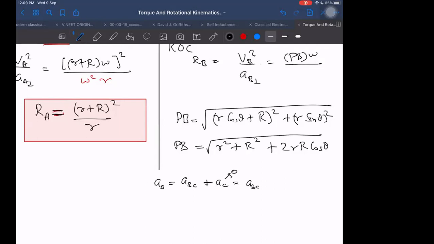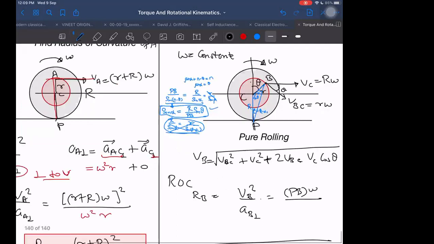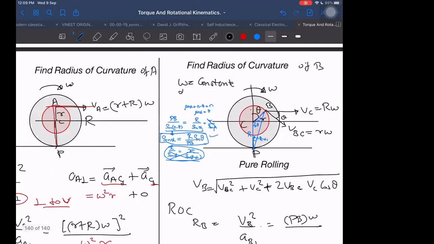If omega is constant, alpha is 0, and this center is moving in a straight line path, so it cannot have any acceleration.